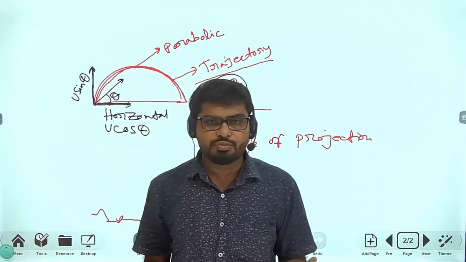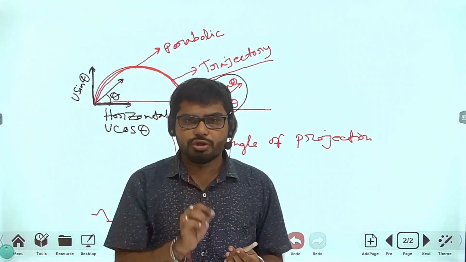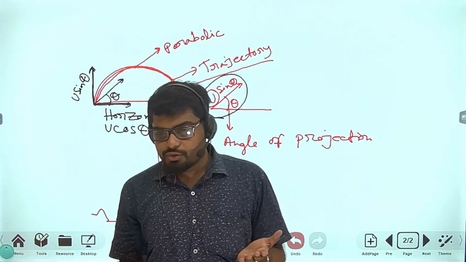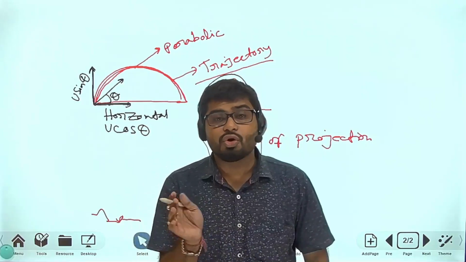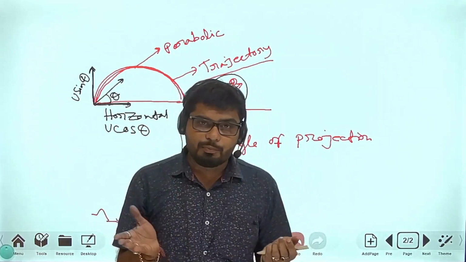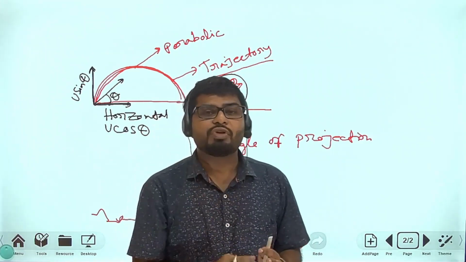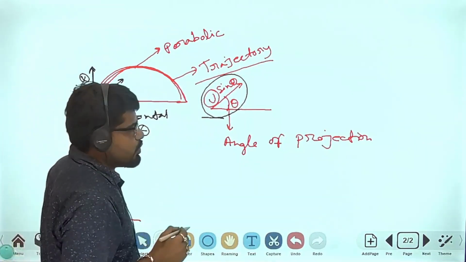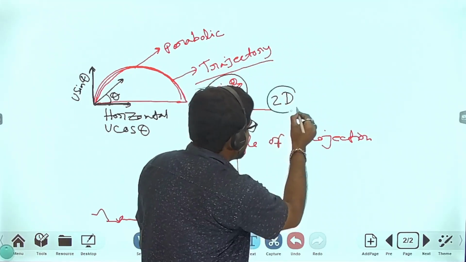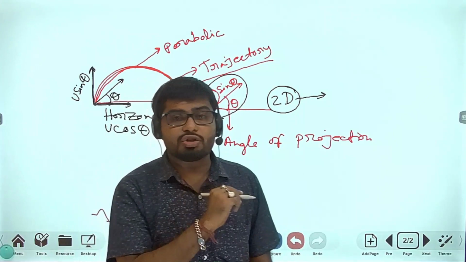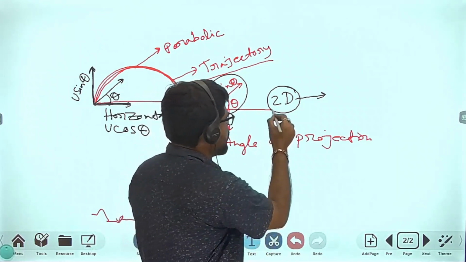Look at here. When the object reaches the maximum height, this is vertical motion. And when I project this object, the object shifts to this end; that is the horizontal velocity. The object reaching maximum height is the vertical velocity. At first I told you that projectile motion is two-dimensional. Why? Because the velocity of projectile motion has two components. That's why it is called two-dimensional.